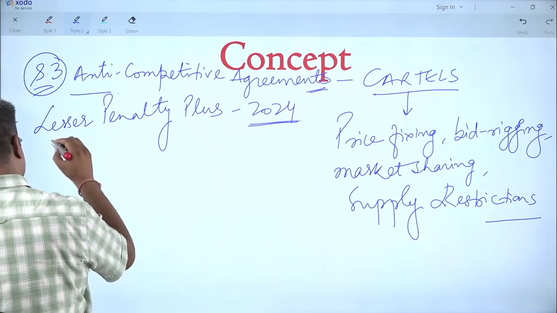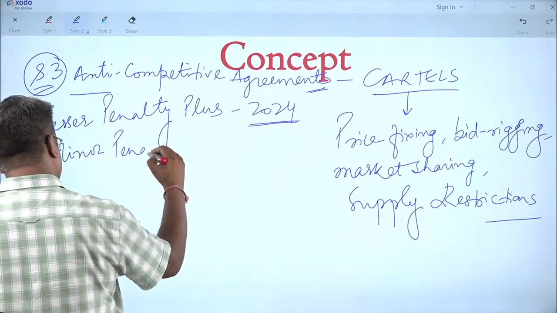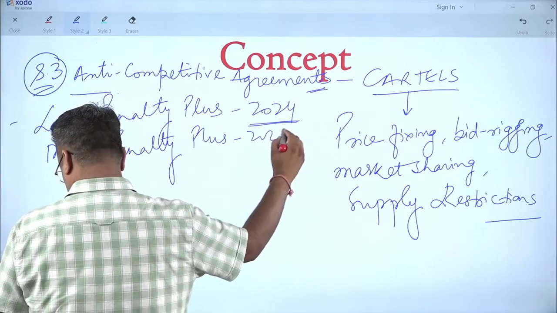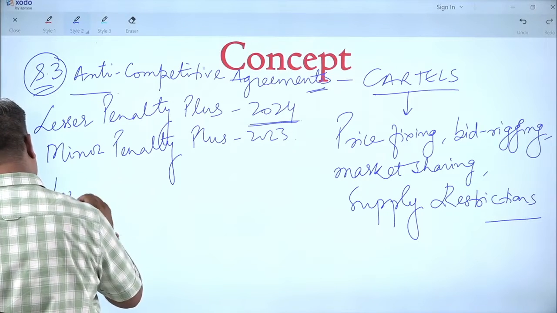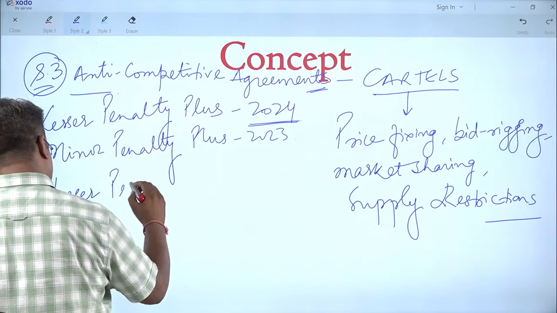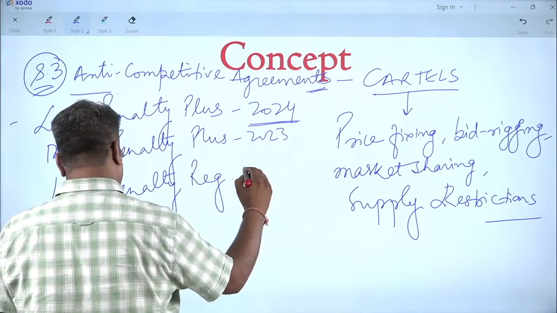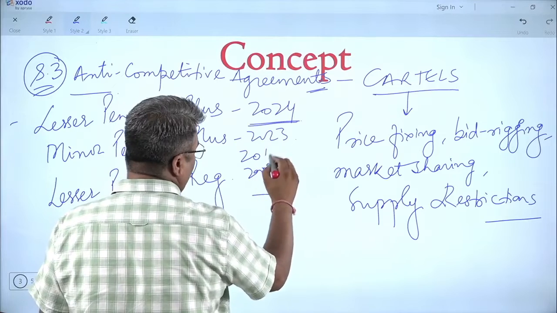Before that, there was a concept of lesser penalty plus in 2023, and actually this started through the Lesser Penalty Regulations 2009, which were amended in 2017 as well.